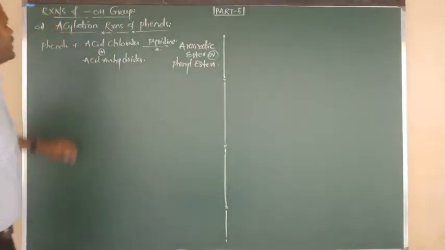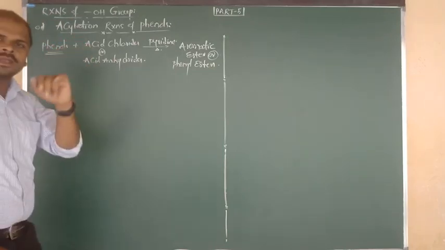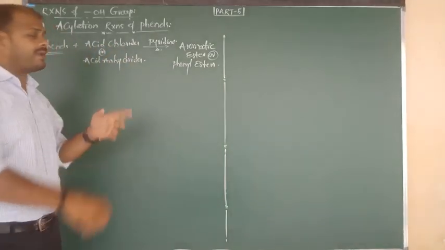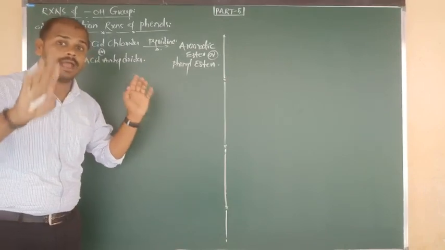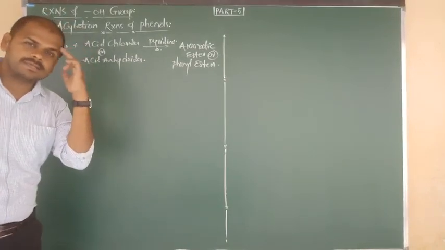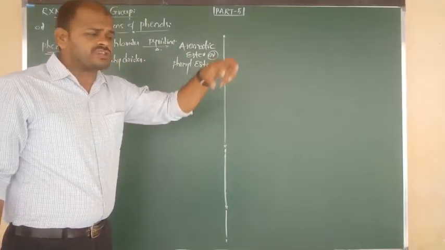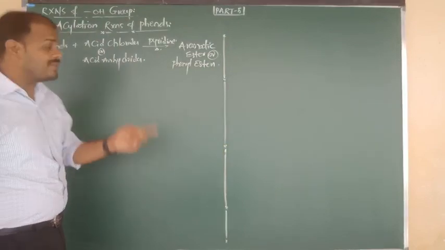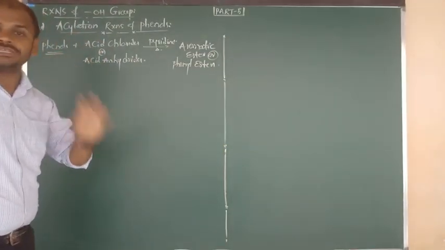Right. So how to say the statement of acylation? Acylation we can do in how many ways? Two ways. Acylation means reaction with acid chloride. Acylation means reaction with acid anhydride. Try to remember. आपसे acylation बोलते हैं दो वर्ड माइंड में फोकस होना. Acylation means reaction with acyl halide, and we can say acid halide, and reaction with acid anhydride. Both we have to consider under the acylation process.